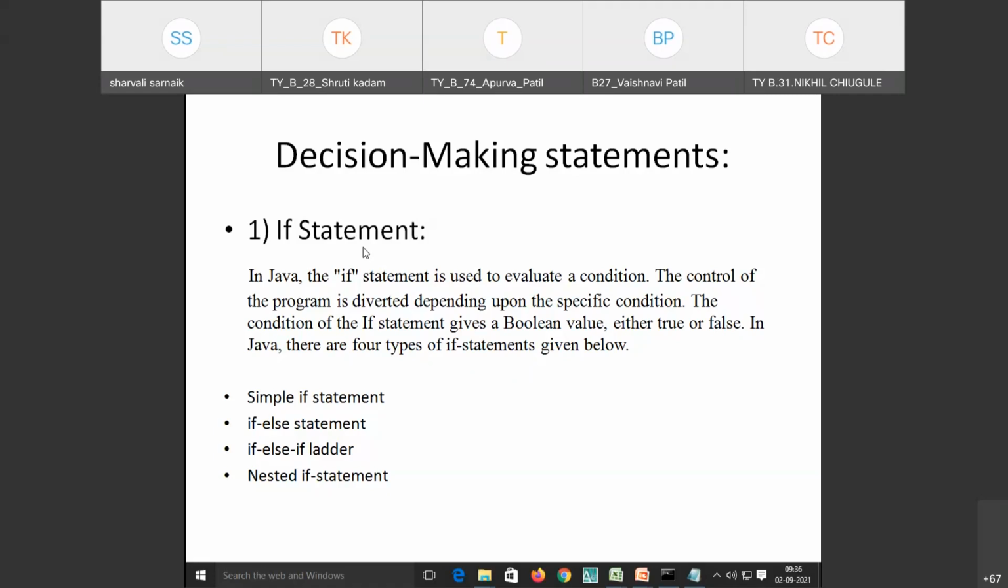Now in Java, we have four types of if statement. The first is simple if statement. Second is if else statement. Third is if else if ladder statement. And then we have nested if statement. So these are the four statements in Java programming.